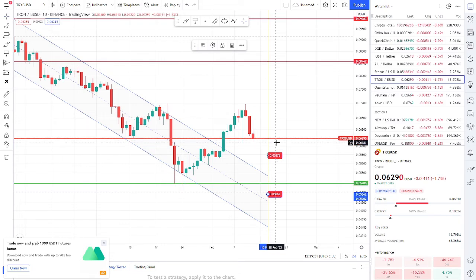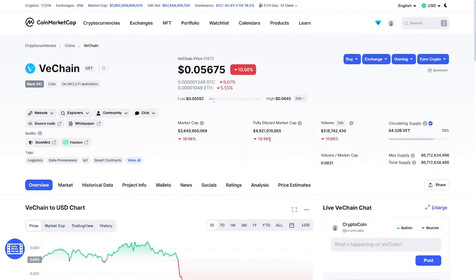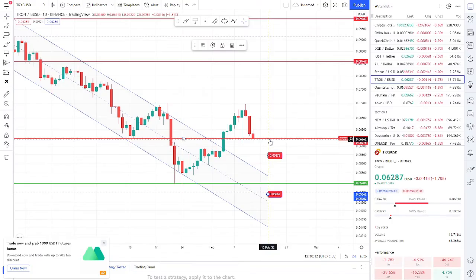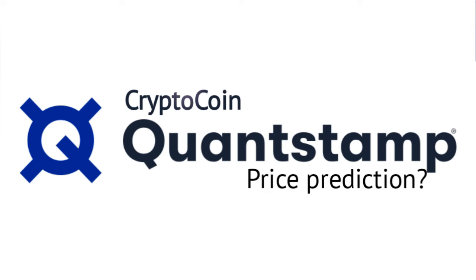The coin will definitely try to go in the upper range. This resistance is now a support, but definitely afterward it's going to be a resistance. So the 0.62 trade will be confirmed, and after that if this resistance breaks, then you can see good profits in the future. Okay, so game changer coin, we are going to talk about Quantstamp.